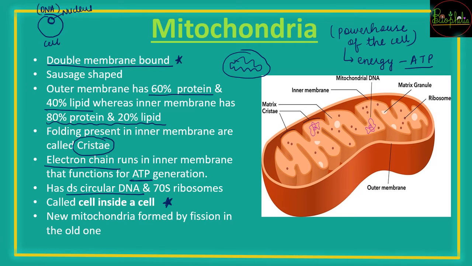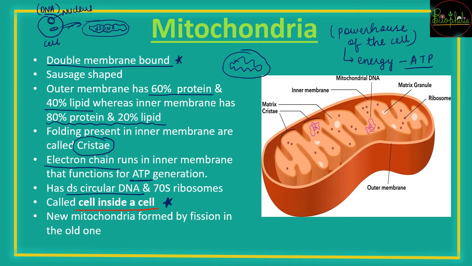Here you can see a sausage shaped organelle, and once you take this organelle out, you see the sausage shape with wavy structures, the inward foldings, and inside it you can also see a dsDNA. So inside a cell there is another cell-like structure. That is the reason it is called the cell inside cell. Again, this term is important to remember.